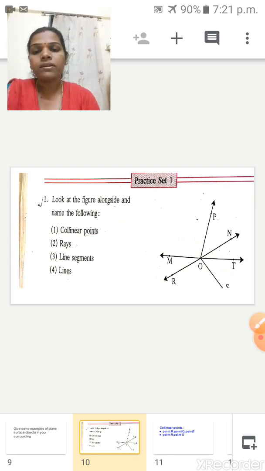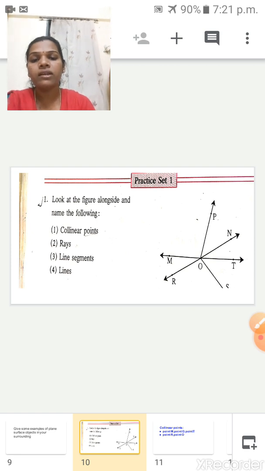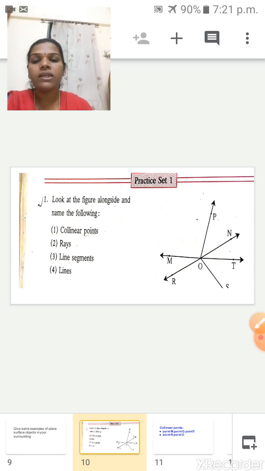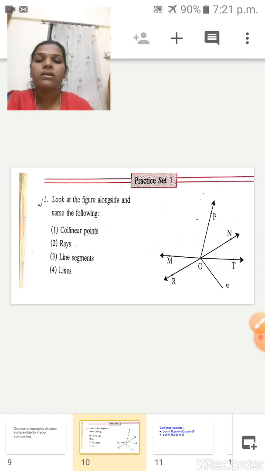So see here, practice set 1. First one is: look at the figure alongside and name the following. So here one figure is given, and on this figure you have to do all this. So collinear points. Collinear points means what? Tell me once again.